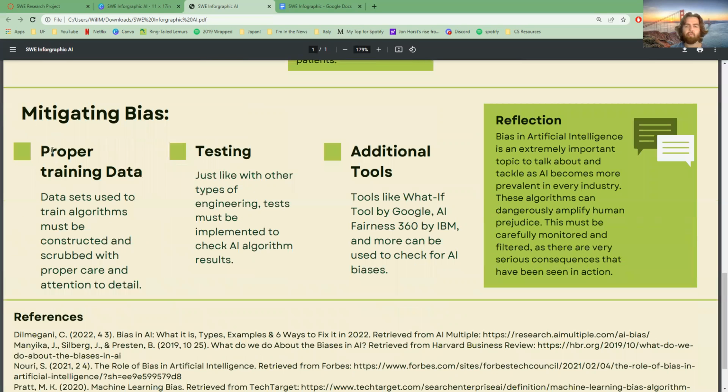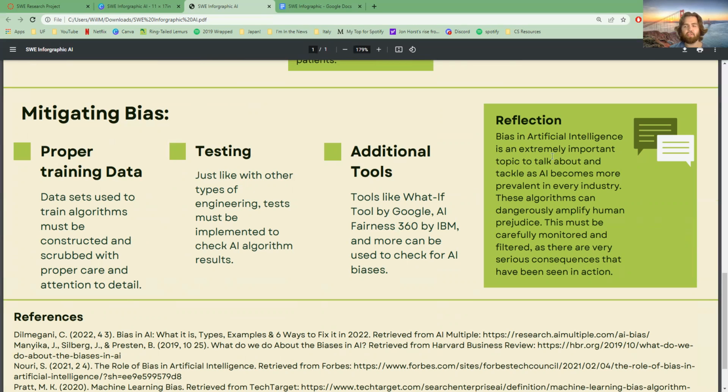Mitigating these biases, the proper steps need to be taken into account when formulating the training data. Testing needs to be done, and additional tools have been made by Google and IBM and a bunch of other companies to help identify bias.